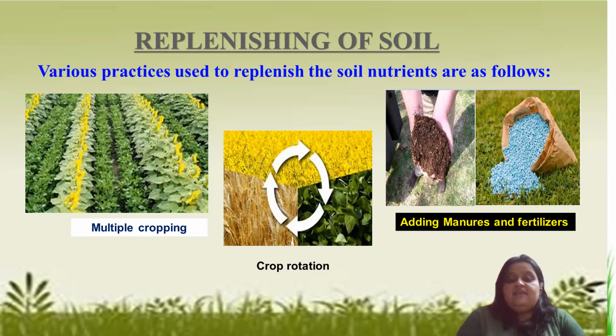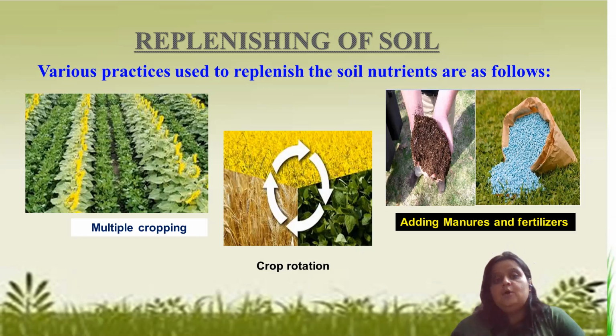Then next is crop rotation. Crop rotation is a method of growing different crops in an alternating manner on the same field. One time we may grow wheat or rice, and next year, in the next season, we may grow a leguminous plant.